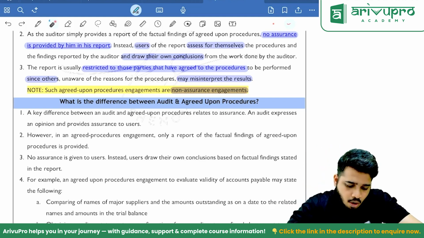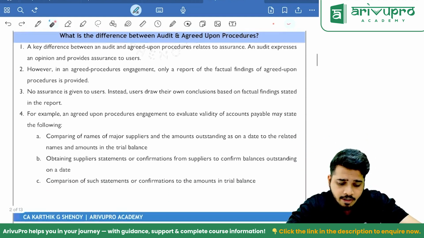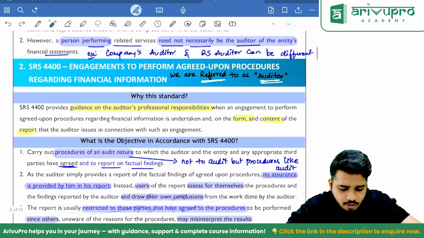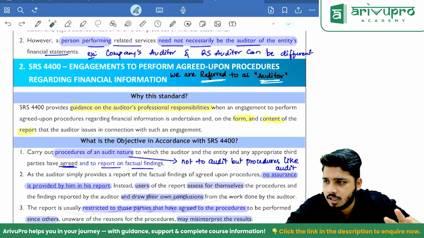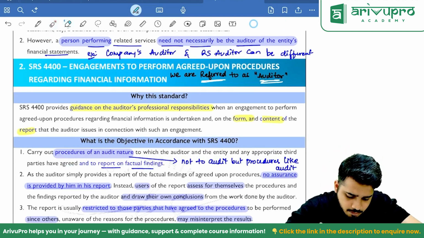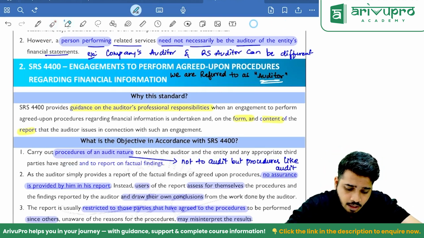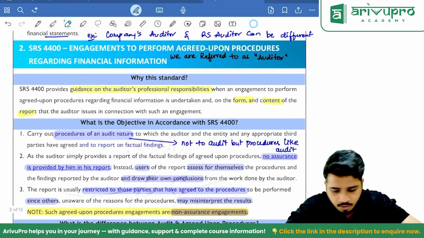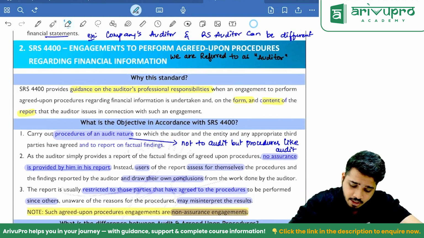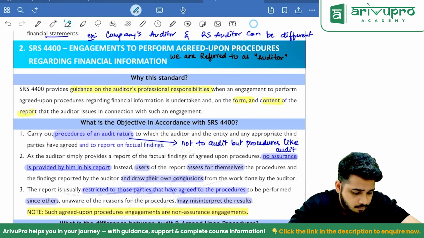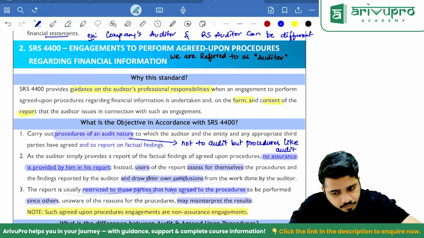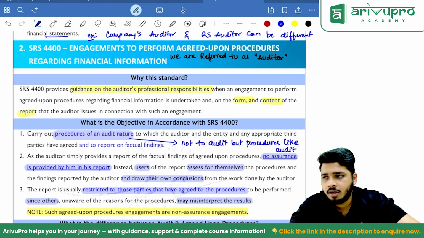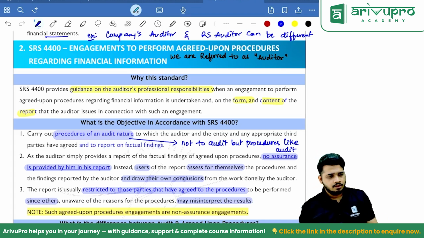Yes, sir. What is the difference between audit and agreed upon procedures, sir? Tell me two points with your common sense. Just now you understood the logic. Audit is assurance based. This is non-assurance based. An audit report can be circulated publicly, but a report on AUP cannot be circulated publicly.